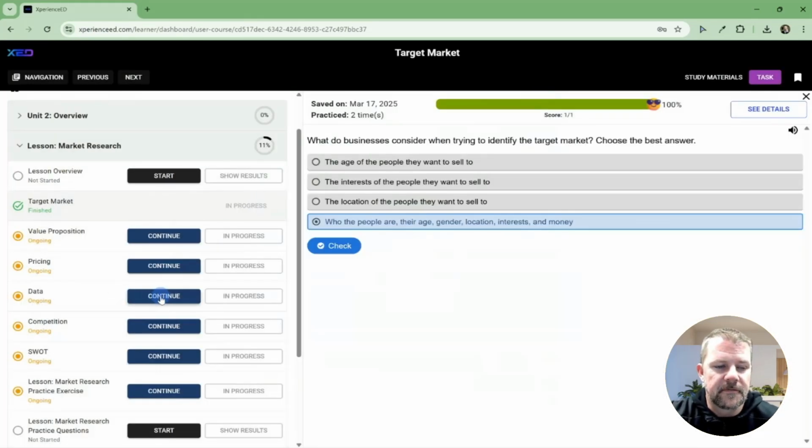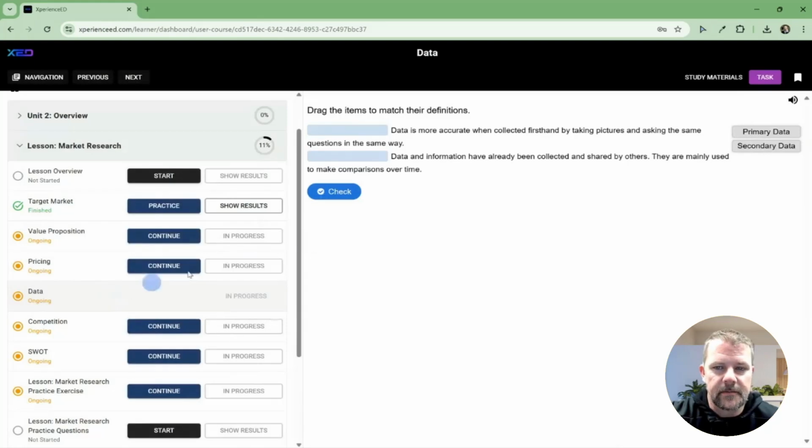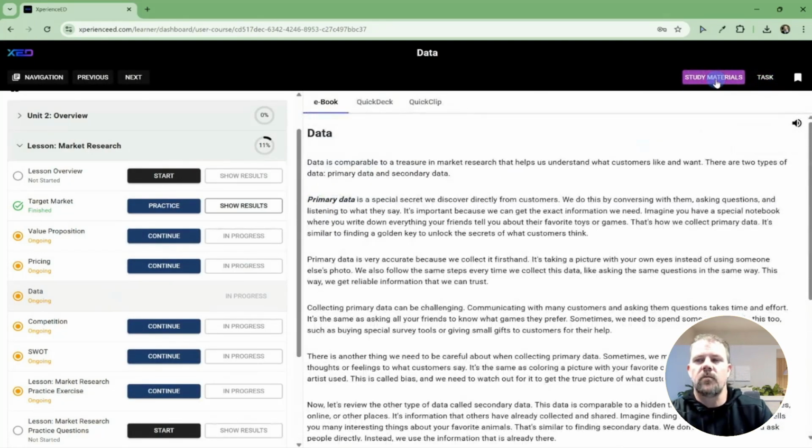So for this example, I'm going to go to this data particular item. And when you click on one of these tasks, you'll see in the top right, study materials and task. And then for your study materials, you'll see an ebook, a quick deck, and a quick clip. Let me take a moment to break this down a little deeper for you.